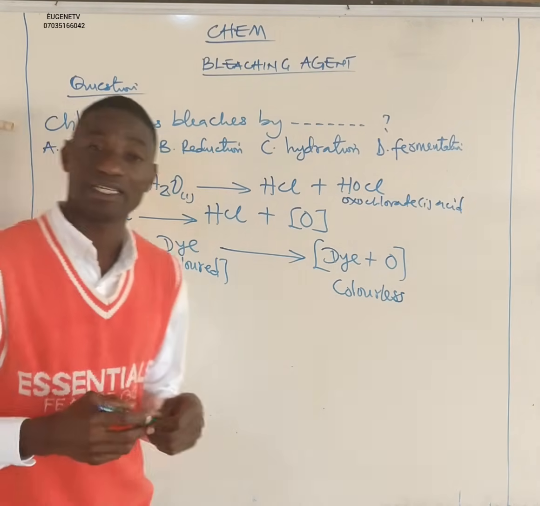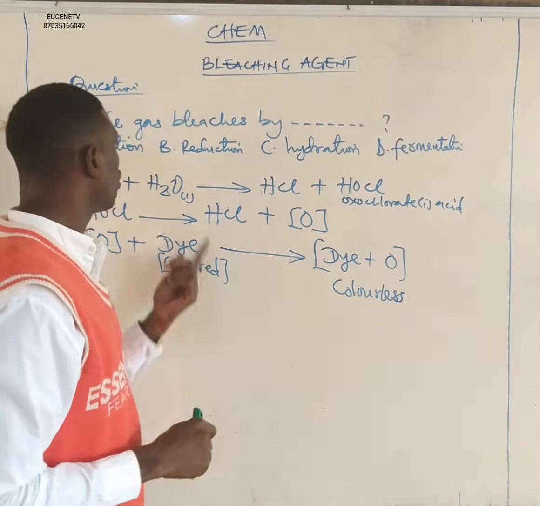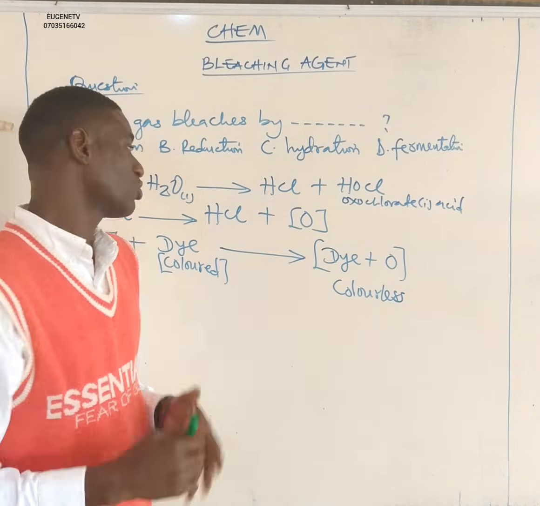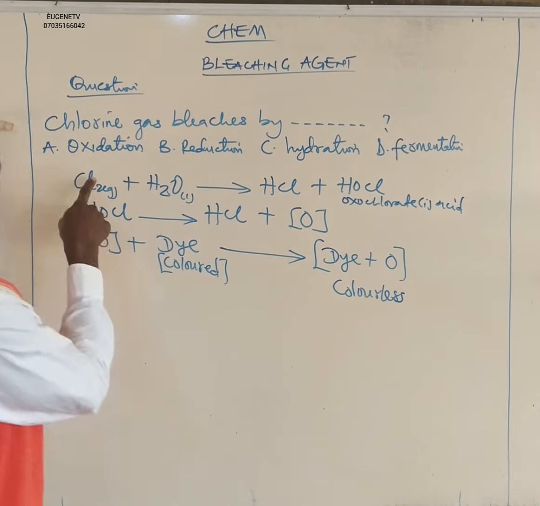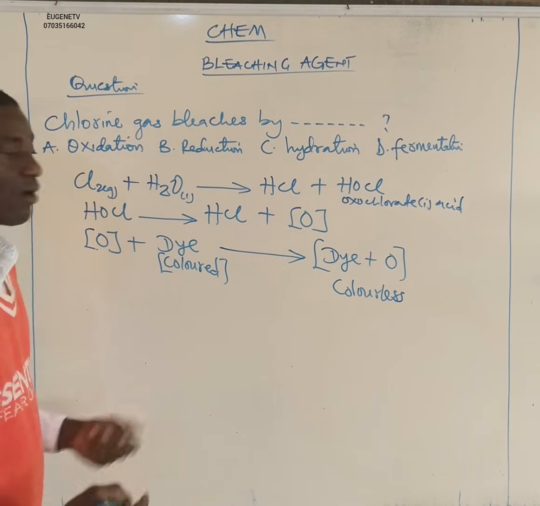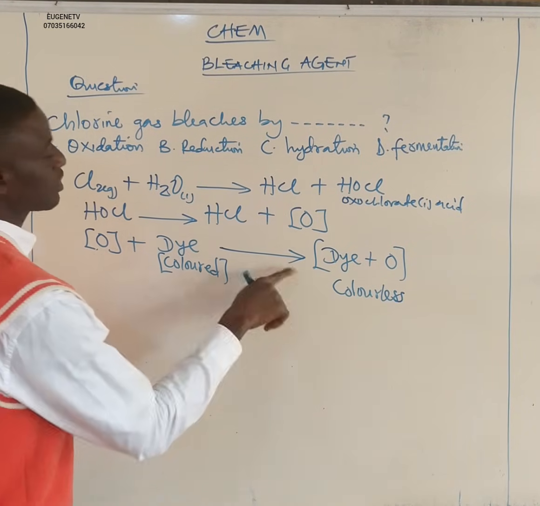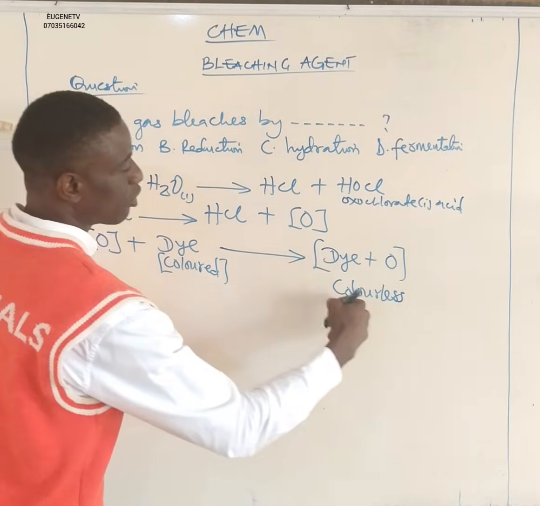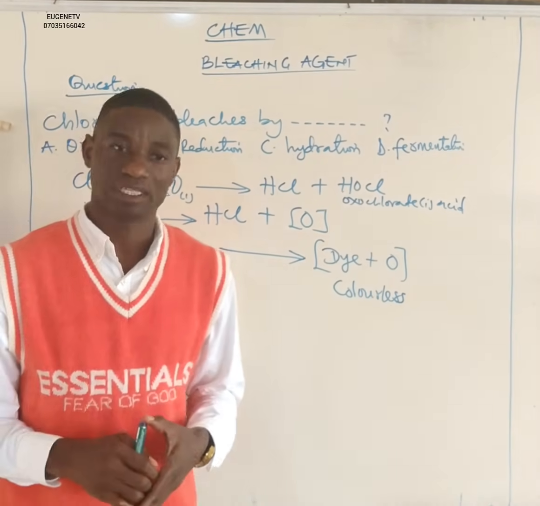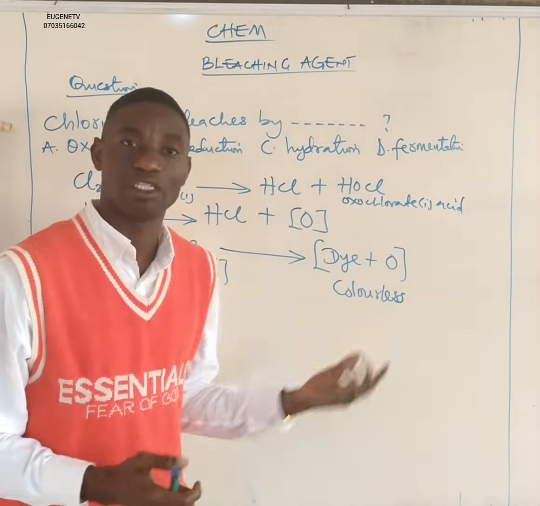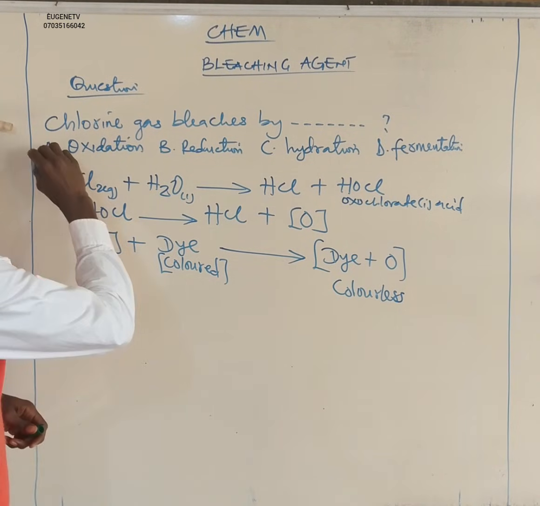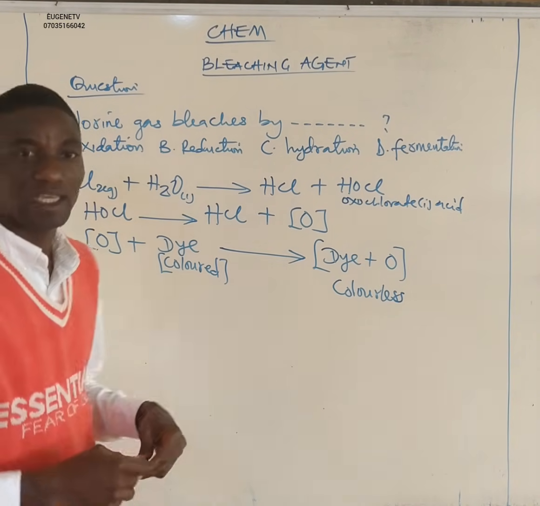We already said from the beginning that the addition of oxygen to a substance is called oxidation, whereas the removal of oxygen from a substance is called reduction. So that simply means that chlorine gas can act as a bleaching agent by oxidation. How? Because it succeeded in adding oxygen to the dye, which makes the dye colorless, and by that we say that a substance has been bleached. So from our explanation, the correct option here is option A, which is oxidation.